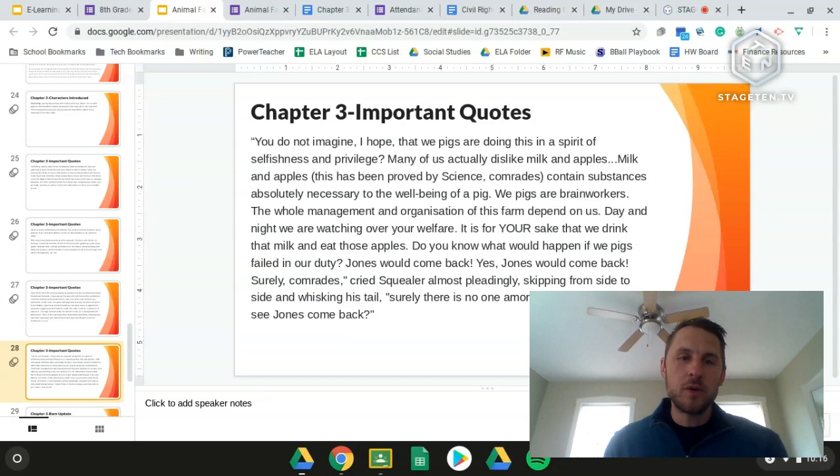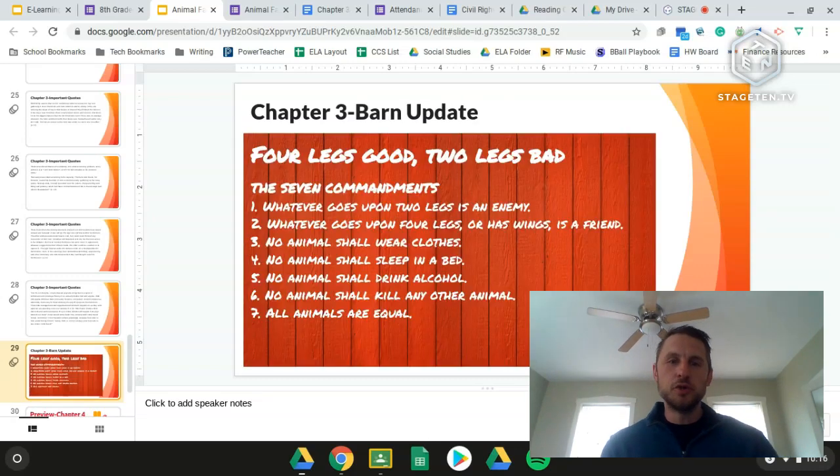All right, so the last thing that I wanted to mention here for chapter 3 was just to update what the barn is looking like, because this is something that will come into play moving forward in the story. You'll see when we get to that point. Right now we have the 7 commandments on the side of the barn, and the phrase 4 legs good, 2 legs bad has also been added in big letters above the rest of the commandments. So this is what the animals have on the barn at the end of chapter 3.